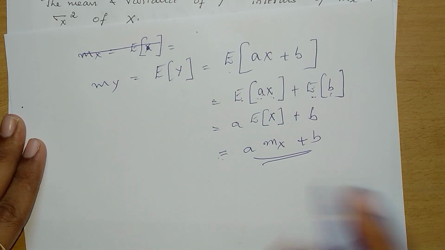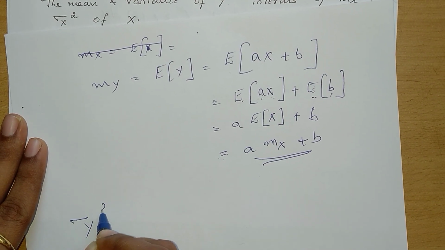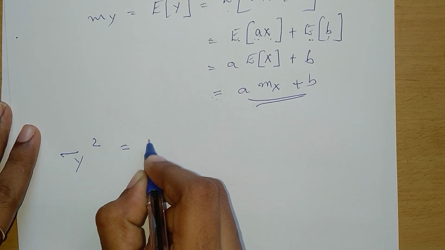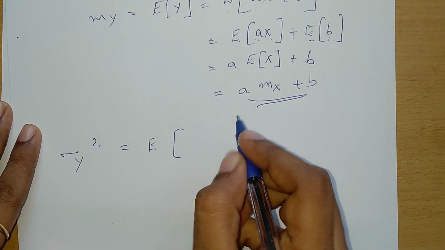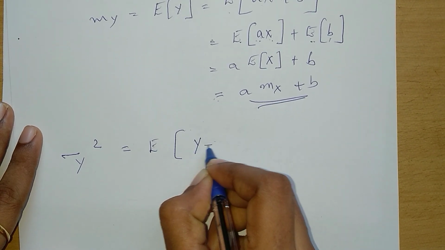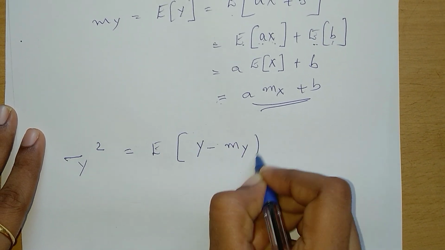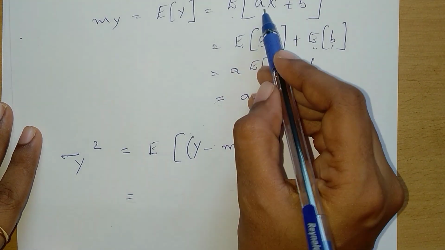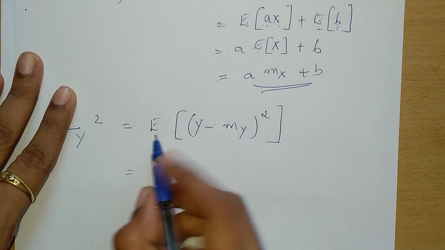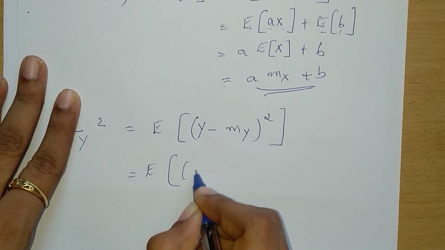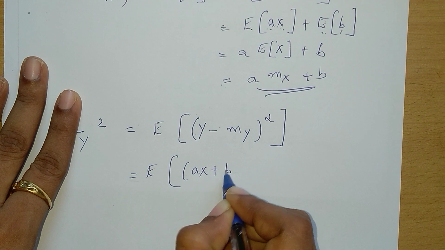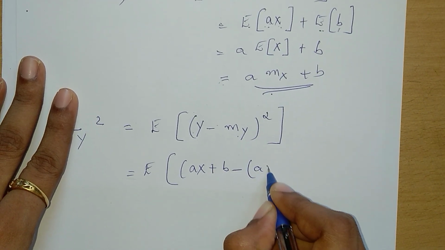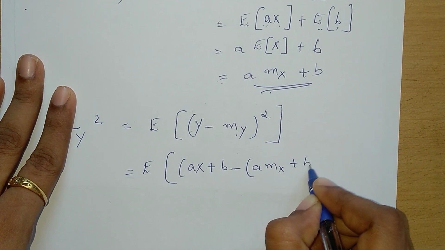So what is the second part they have asked us to calculate? Sigma y square. To find sigma y square, we want expectation of y minus my whole square. In the place of y, we'll substitute ax plus b. Expectation of ax plus b minus my, which we have just calculated as a into mx plus b.